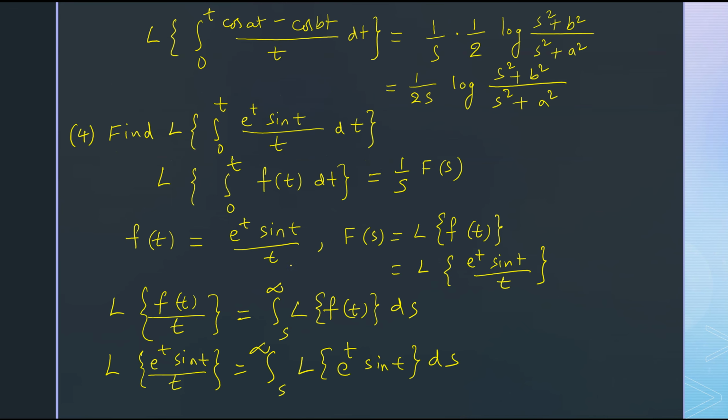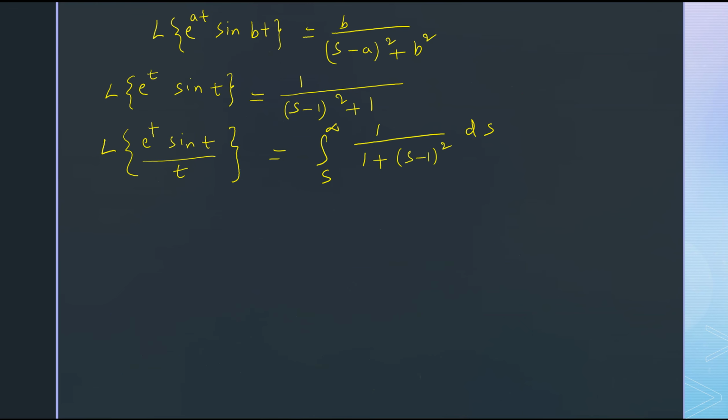Because according to this formula, first we have evaluated the Laplace transform of e power t sin t. Then to get the Laplace transform of e power t sin t upon t, we have to integrate this Laplace transform with respect to s under the limits s to infinity. So to integrate this, you have to apply the formula integral 1 by 1 plus x square dx, which is equal to tan inverse x.